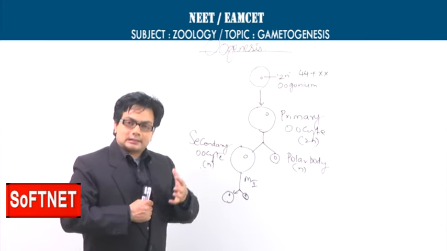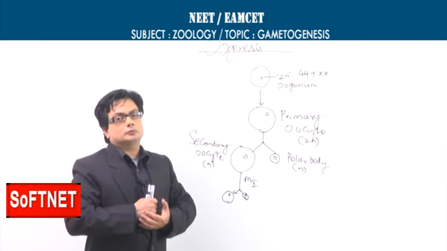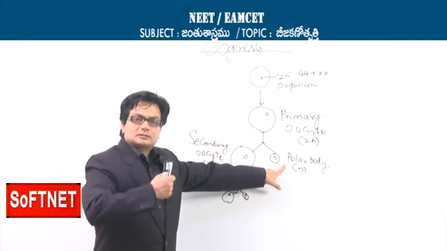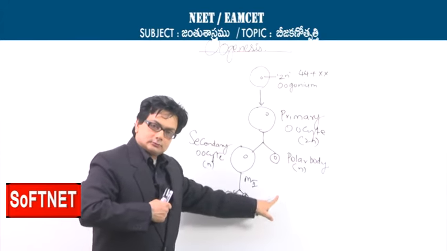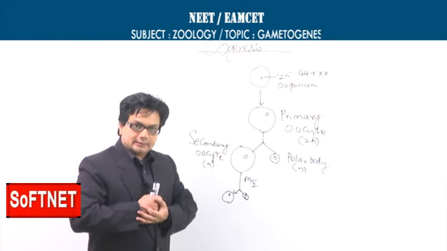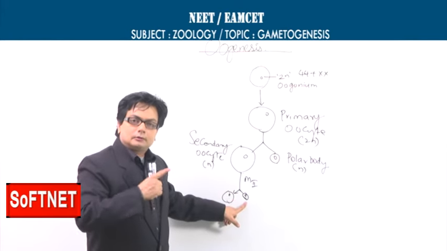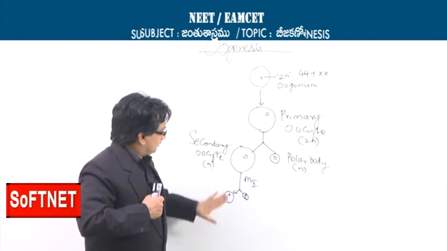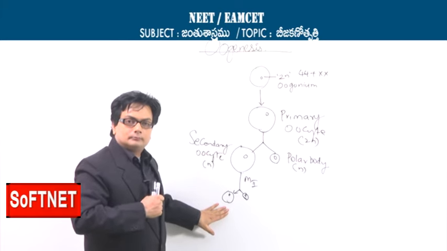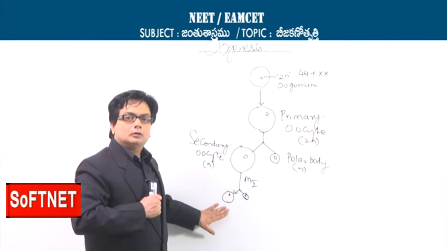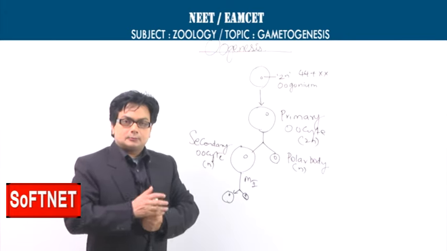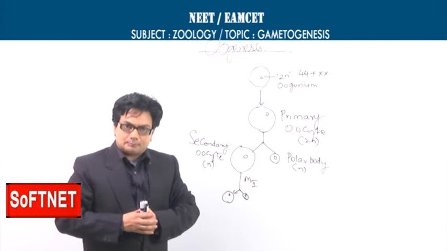Now, what are the cells which are definitely going to disintegrate in this process? This polar body, even if it does meiosis 2, the 2 other polar bodies will also disintegrate, and this second polar body will also disintegrate. That means from one oogonium there will be production of one ovum. One oogonium after the completion of oogenesis will produce only one ovum or one oocyte. Now, I am relating this oogenesis with the follicular development.